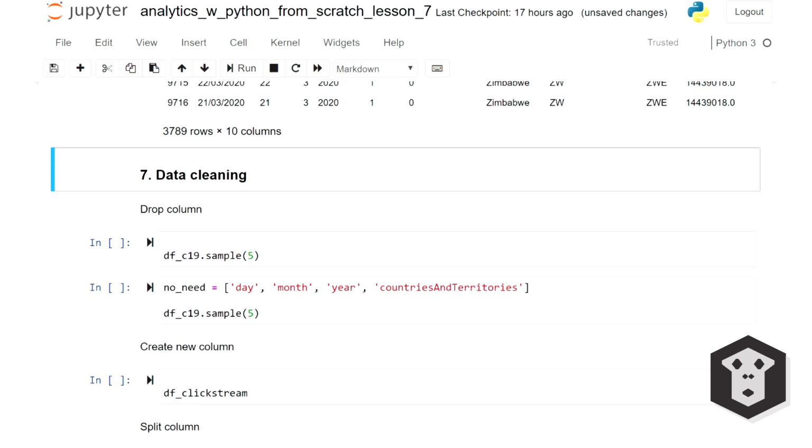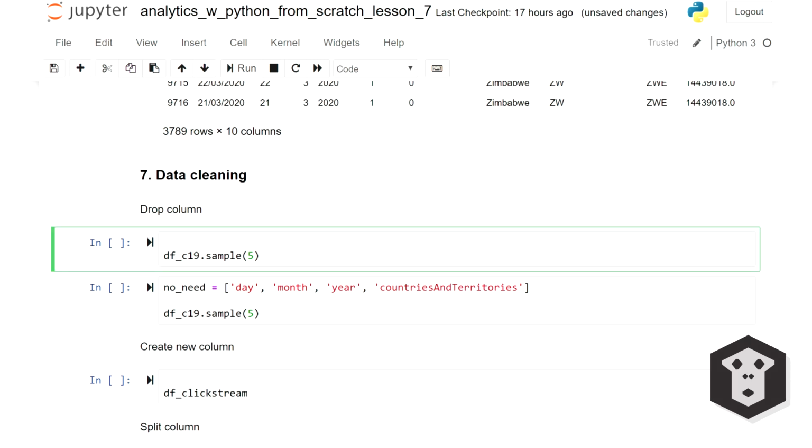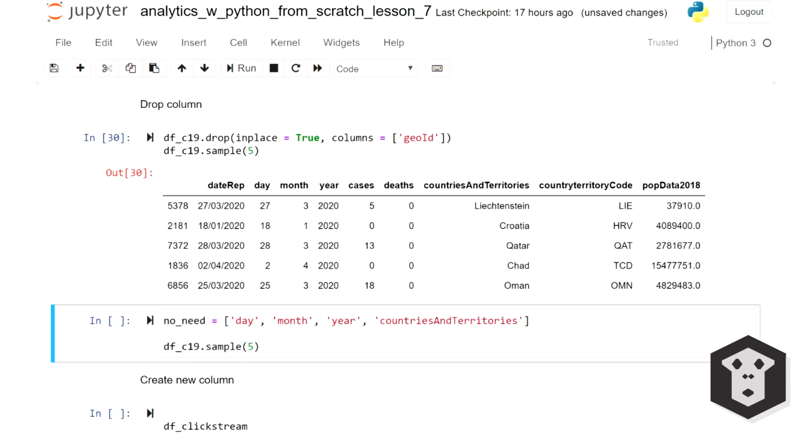Pandas is also great at cleaning data. It is a crucial step in analytics and machine learning, and even if your data is not too crazy, quite often you want your data to fit specifically your use case. So let's see how we can do that on our practice datasets. One thing you can do is get rid of columns you don't want. The method that you want is called drop. You're going to specify that you want to drop in place because you want to change the data frame, and the name of the columns you want to get rid of. For instance here, GeoID. So you can see that we no longer have that GeoID column.